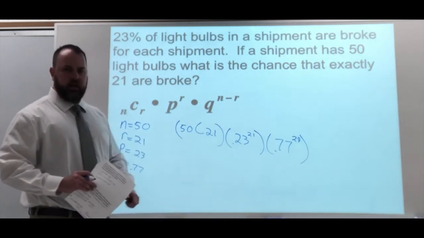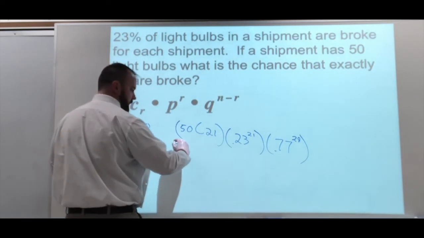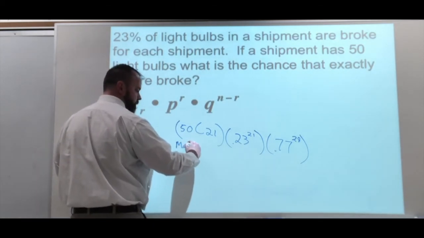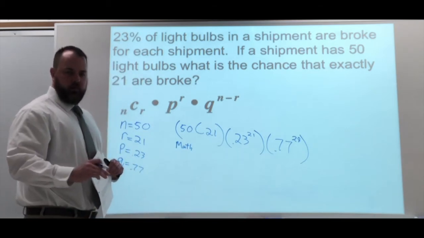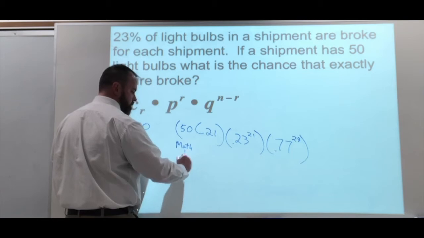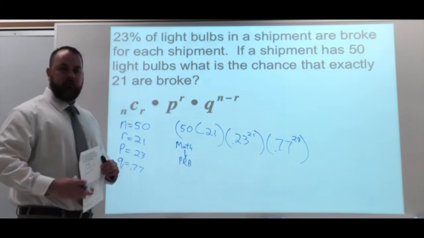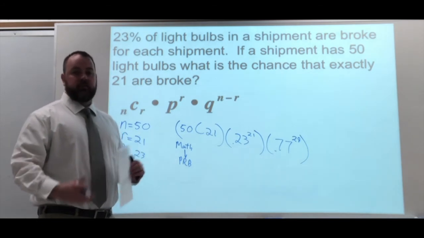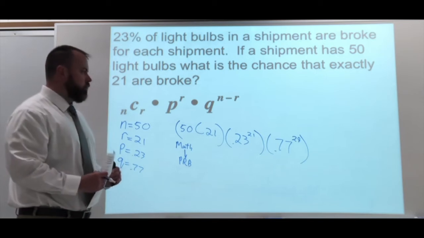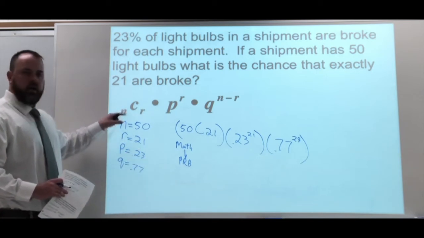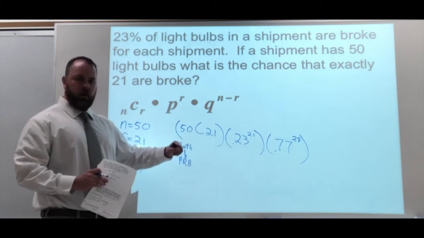Now to get that combination, okay, if you have one of our graphing calculators, you're going to want to go to Math. At the end, you should have a menu PRB. That stands for probability. And in that menu, you should see nCr. That's a menu we're going to go to a good amount when we get to 7.3, the counting. But right now, all you need is the nCr. Okay, for that. And you're going to plug it in as 50 C 21.